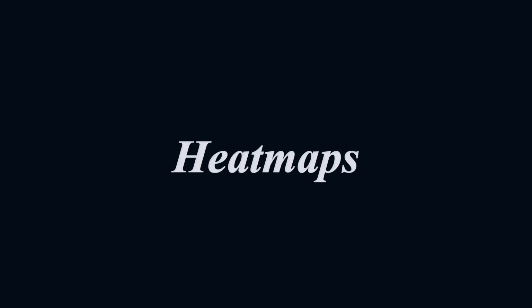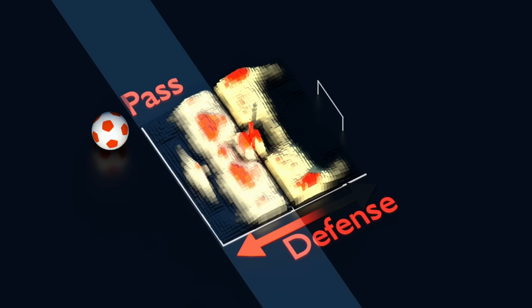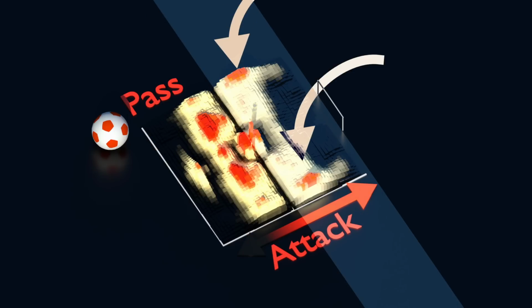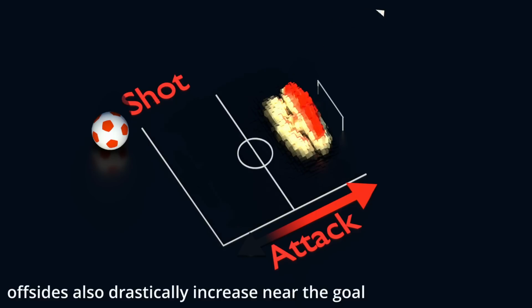For example, heat maps, like this one for passes. The reason it's so asymmetric is because the positions are all stored so the attack is this way and defense is this way, regardless of which team has the ball. On the defending side, we see the passes tend to happen in the middle as players try to set up for an opening, while on the attacking side, passes happen from the wings because the center is more heavily defended. Close to the net, though, you should probably just take the shot, which is why we also see that the pass density is pretty low here, while the shot density increases.